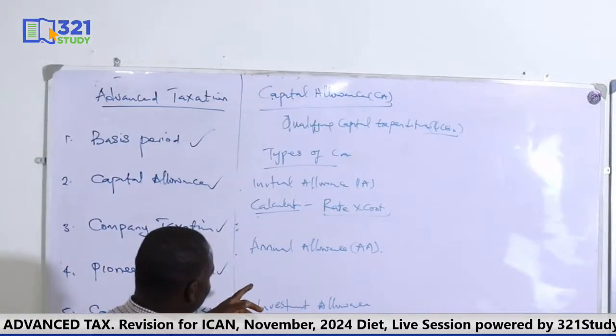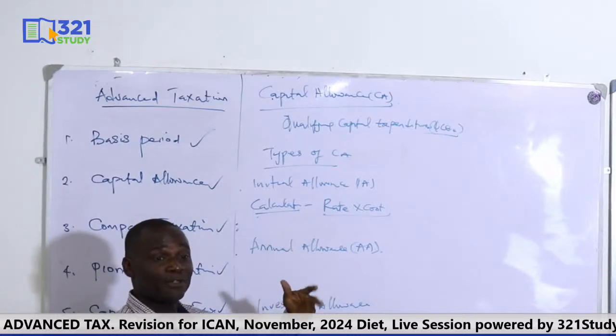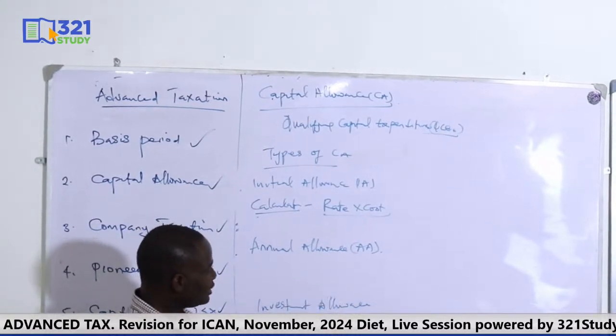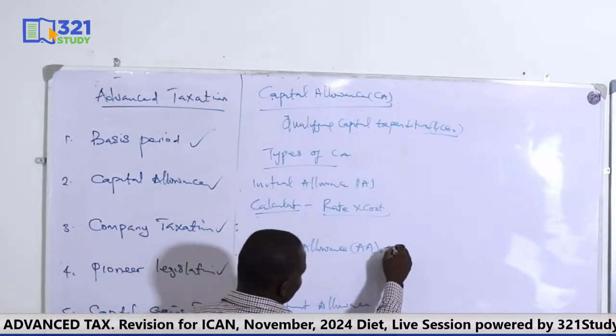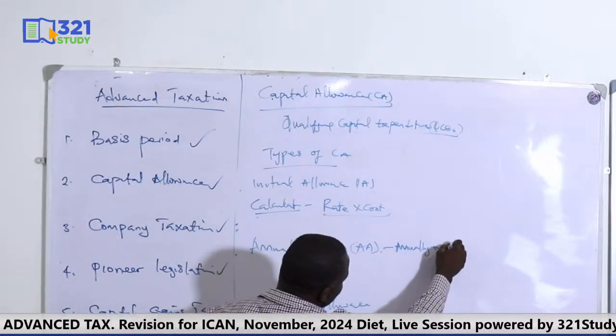Now, what of annual allowance? Annual allowance is a type of capital allowance that is claimable annually. And it's claimable on what? On straight line. It's claimable annually on straight line. So you must understand this.